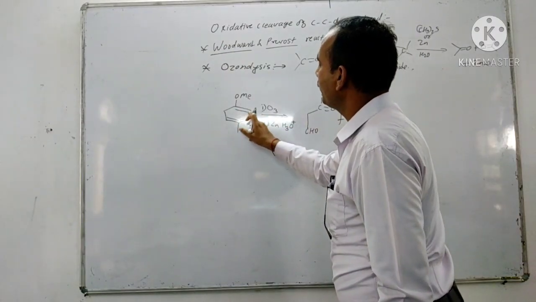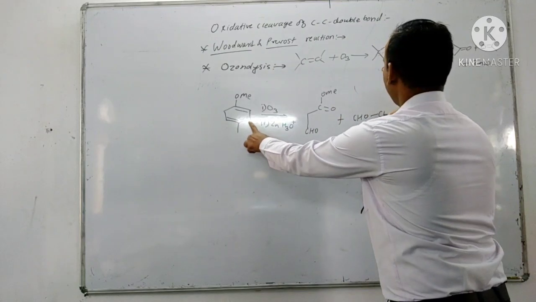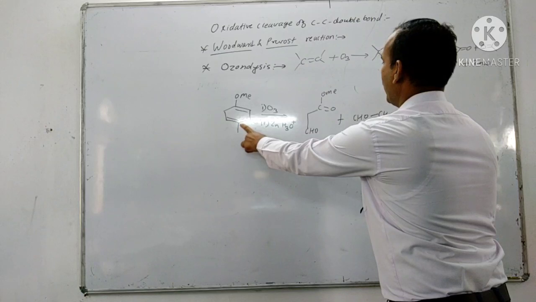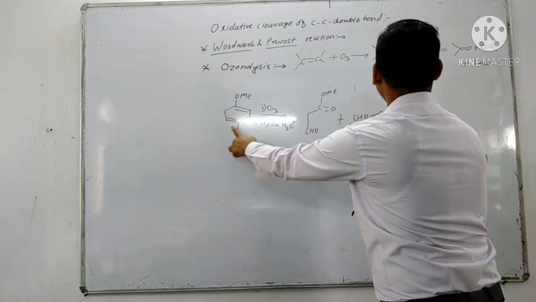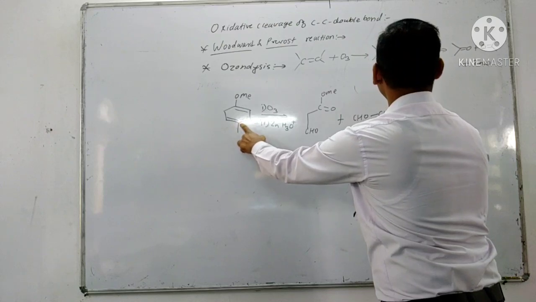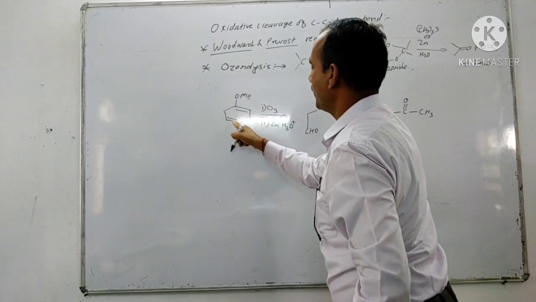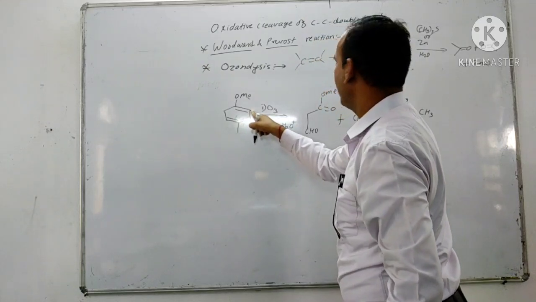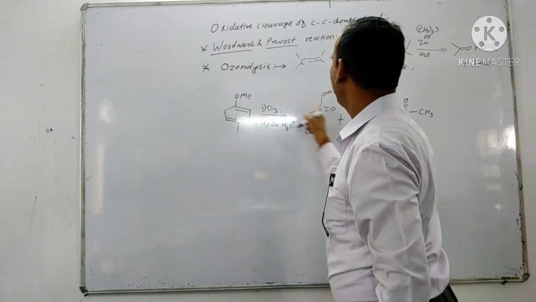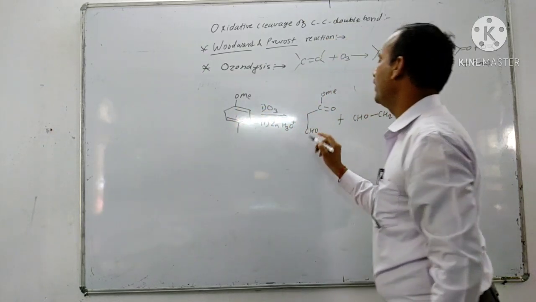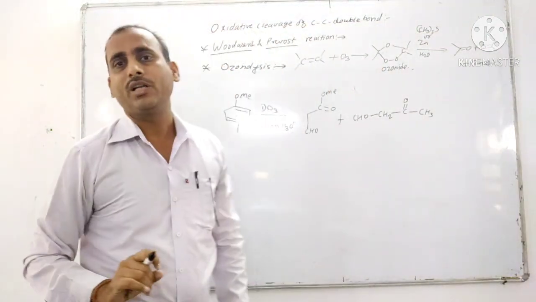Again there is breaking of this bond, with formation of CHO, CH2. Now there is again breaking of this bond here. So CH2, C double bond O, CH3. So breaking of this bond forms the C double bond O, CH2, CHO. This is a product, and breaking of this bond gives C double bond O, and breaking of this bond forms an aldehyde. So these two products are obtained from this starting material.